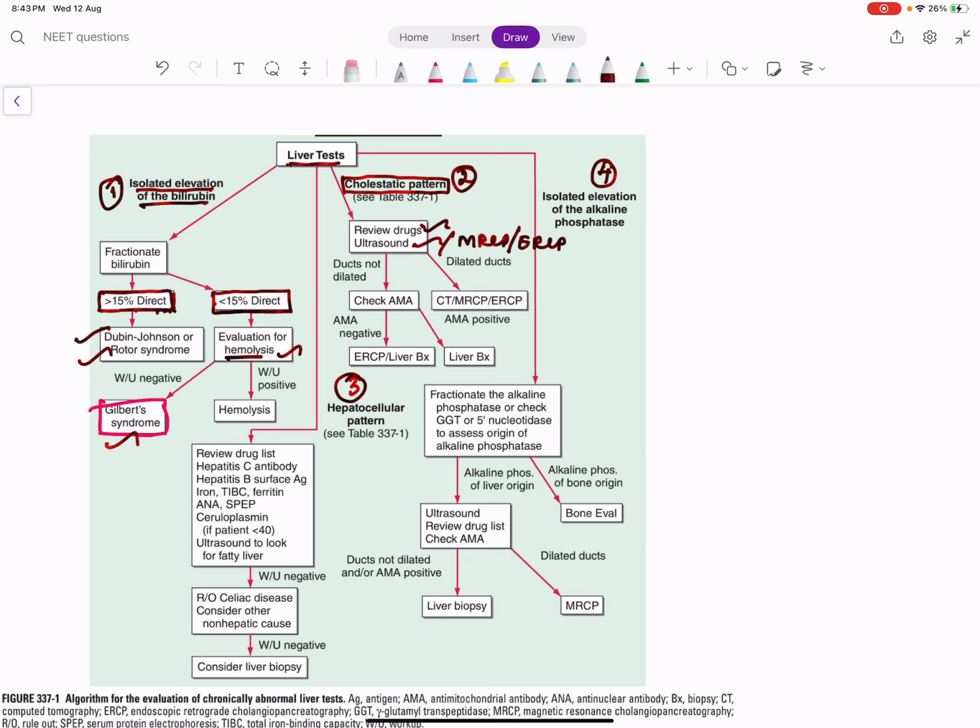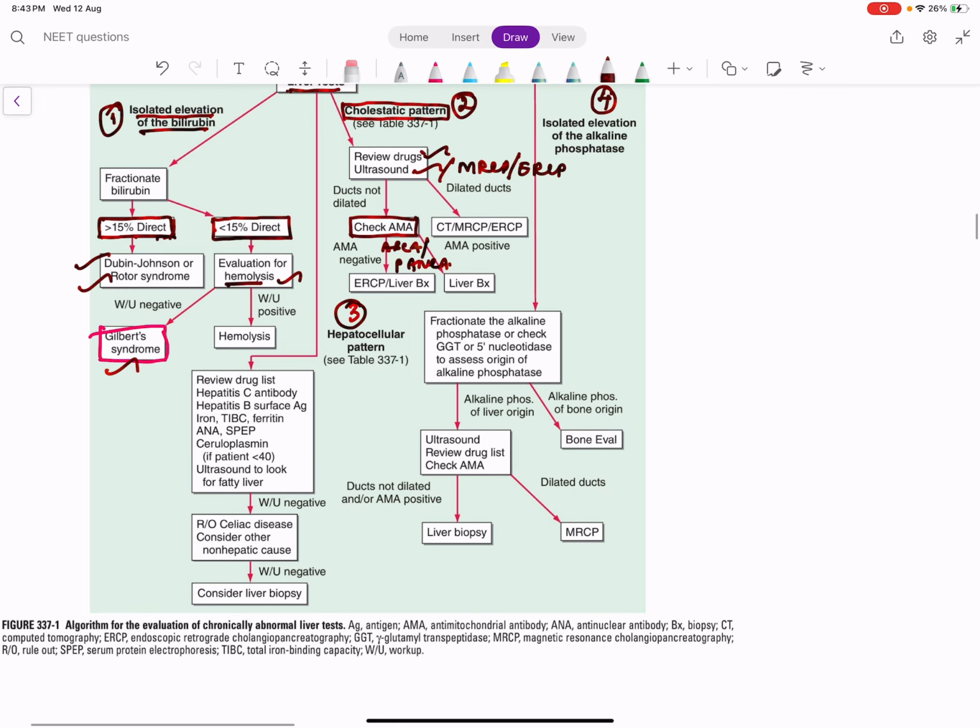And what are the medical conditions? Suppose there are no surgical conditions, you check for AMA to look for primary biliary cholangitis, or check for ASCA or p-ANCA levels to look for primary sclerosing cholangitis, right? So cholestatic pattern is also very simple.